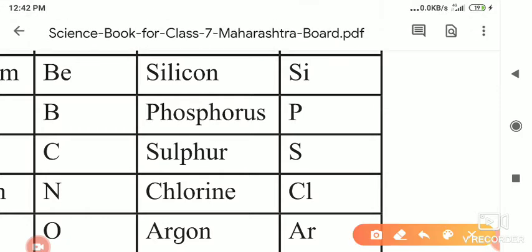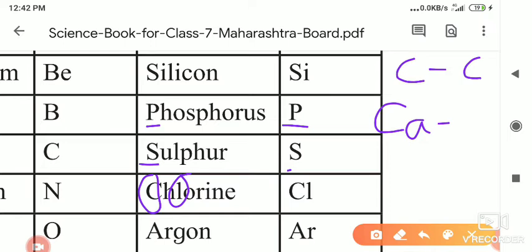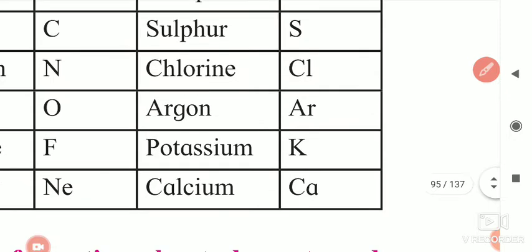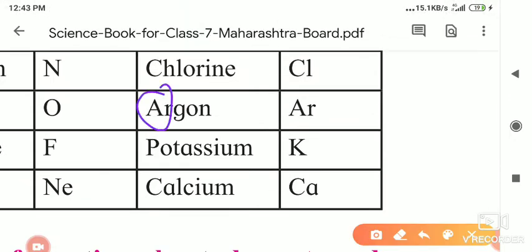Next is phosphorus. P we are taking as the symbol for phosphorus, the first letter. Sulfur, S is for sulfur. Chlorine, Cl, the first and the second letter. Carbon they took C. Calcium, Ca is taken, and for chlorine Cl they had taken. For argon, Ar is the letter they are using, first and second letter.